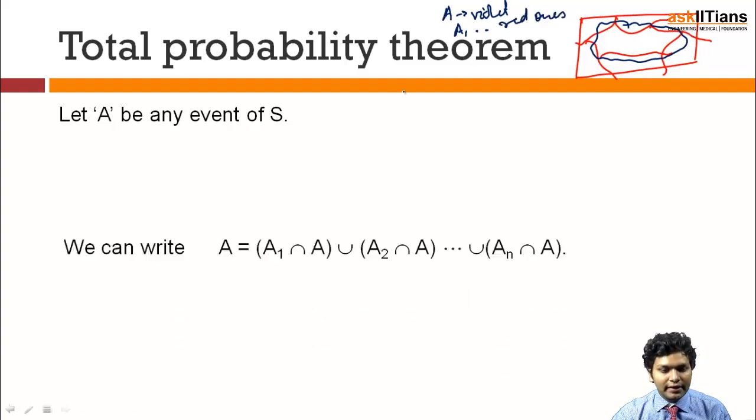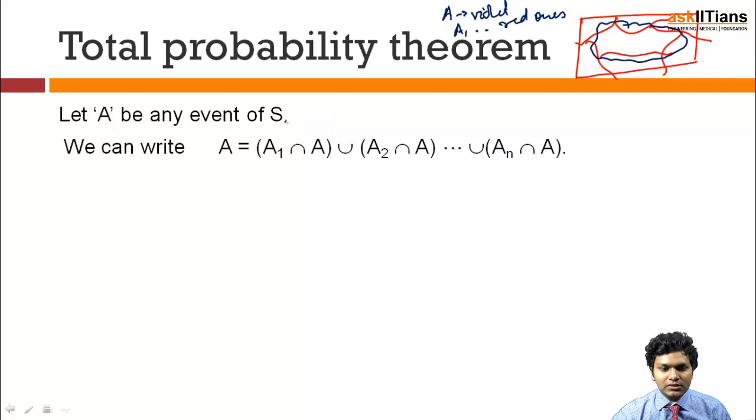So let's see how I can write this. I can obviously write my total event A as a small intersection with every possible partition of the sample space. Remember what I am saying. I can write my A as smaller portions of every partition of the sample space and then join them together.